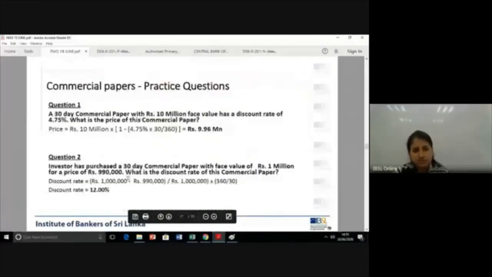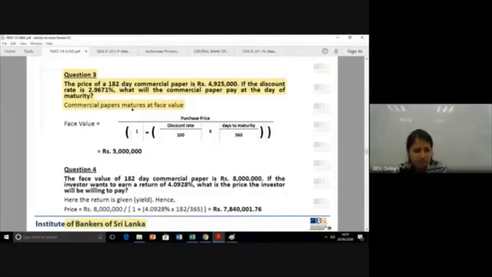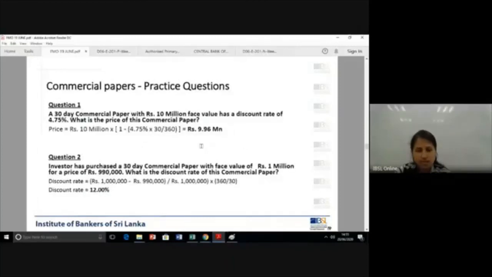Next week we will go through these questions in detail, but because you have time, use the same formulas and attempt these questions for commercial papers. Now this is a new component, finding the face value. So I've included the equation as well. Attempt it, but we will go through each question next week. So with that we'll wind up. Next week we'll restart from this particular section.